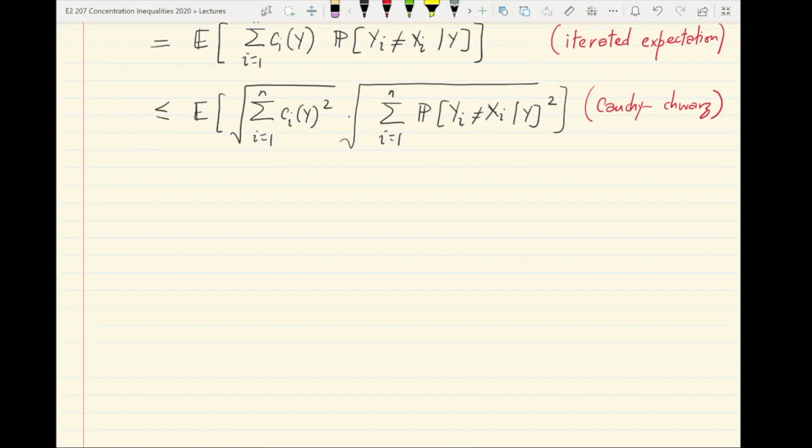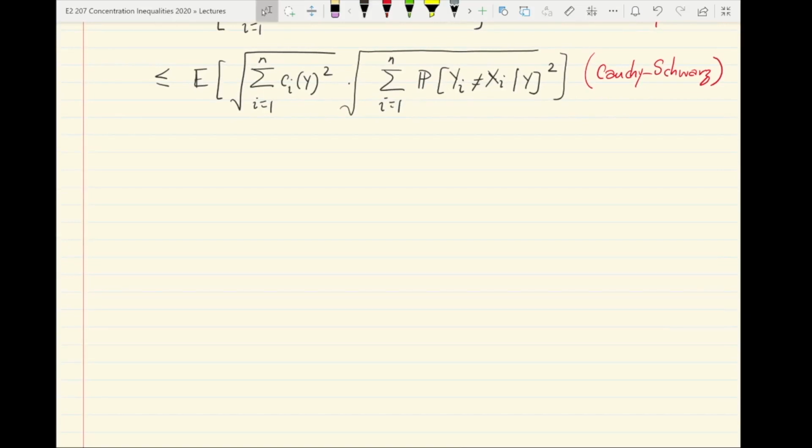And which is inside the expectation. Nothing about the expectation is being used here. At this point, to continue upper bounding this, we can now use the probability version of Cauchy-Schwarz, which basically says that the expected value of a product of random variables. So there are two random variables sitting here. This is the first random variable and this is the second random variable. The expected value of the product of two random variables is at most the product of the L2 norms of these random variables, where the L2 norm is defined with respect to the expectation operator.